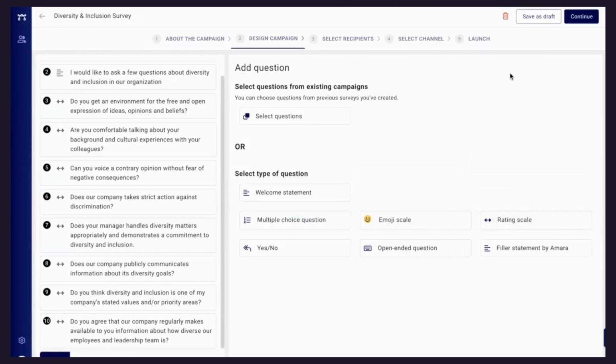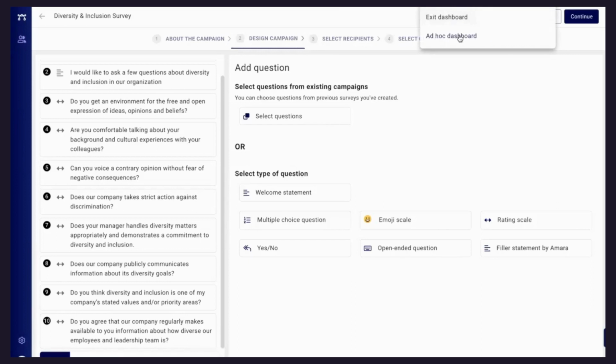You want to run this survey for a week or for a month. Everything is in your control. Once you launch this survey, the survey will start automatically, and then reminders will start. In case you would like to increase the frequency of reminders or add new reminders, you can do all that on this portal. And then once the survey is complete, you can pull out the report of the survey.